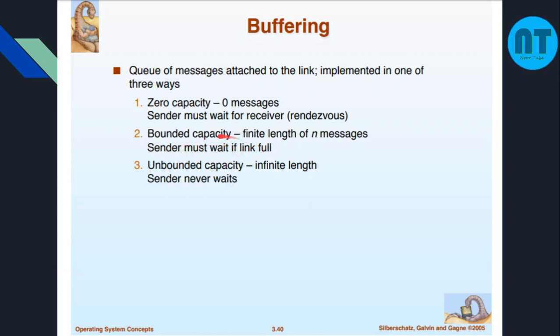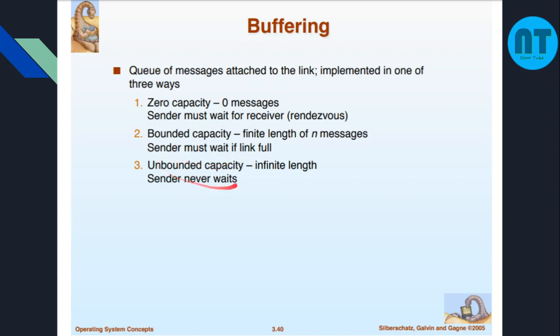For example, a buffer can hold only 4 units of data. If the 4 units of data are filled, the sender cannot send more data. It has to wait till the receiver receives the data. Now the queue, or the buffer, will be empty, and the sender can send more data.